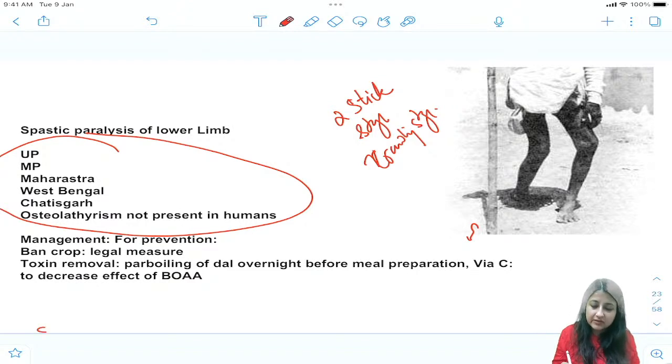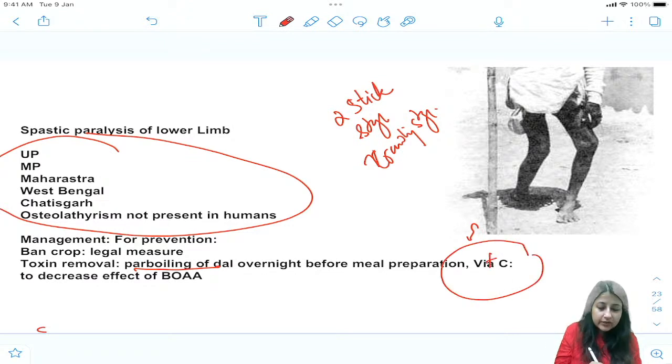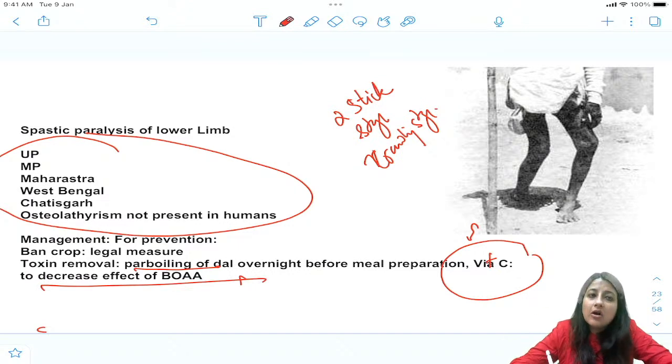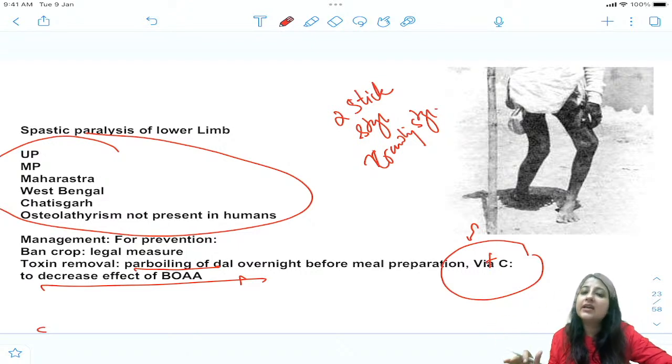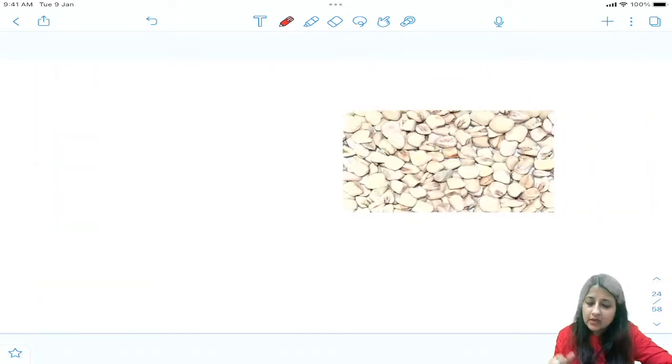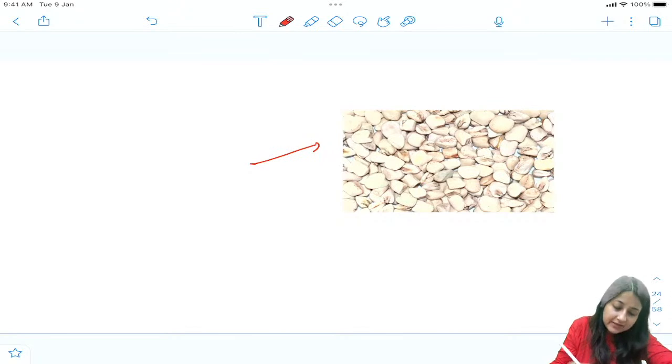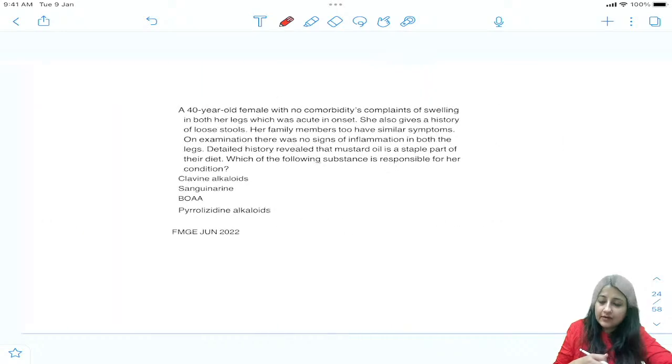Ban the crop, toxin removal, पार बॉइलिंग भी करते हैं. And विटामिन सी क्यों देते हैं? Next time they can ask you why are you giving vitamin C? To decrease the effect of BOA. All right, so all questions came here. And in the MCQ, in case you find that a person hailing from West Bengal, Maharashtra develops spastic paralysis of lower limb, that directly gives you a hint that we are talking about neurolathyrism. Okay, this is your Lathyrus sativus. This in case they give you. This is Khesari dal. All right, next.